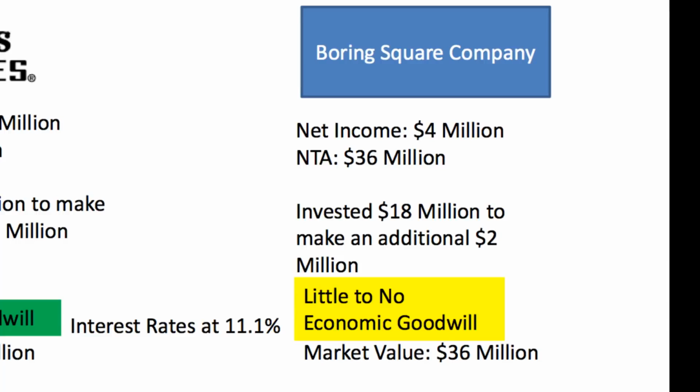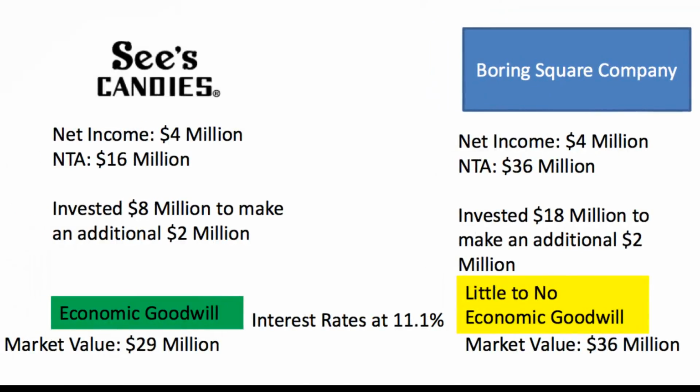Okay? Just like See's, where we had to invest some money in order to make that additional net income, over here at boring square company, we had to invest $18 million in order to make the same exact $2 million that See's Candy made. Okay? So this is where it starts getting interesting, and I'm sure this can potentially get confusing at this point. So just stay with me, and I'm almost done here. The thing that you have to look at here is what impact does the market price have after all that fallout. Okay, so after that inflation all occurred and all those adjustments are made, how does the market price look between these two companies?